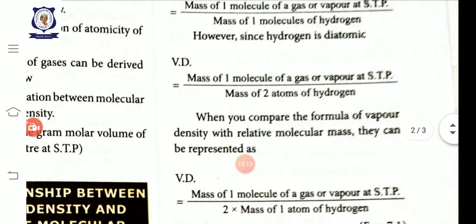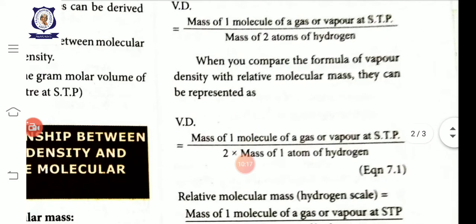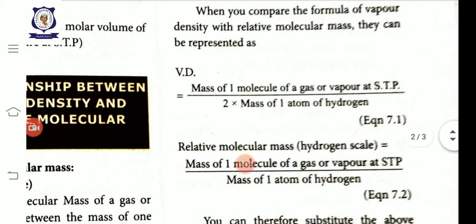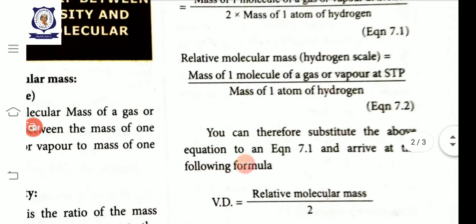When we compare the formula of vapor density with relative molecular mass, they can be represented as vapor density is equal to mass of one molecule of a gas or vapor at STP by 2 into mass of one atom of hydrogen. See in equation 7.1, what is relative molecular mass according to the hydrogen scale? Mass of one molecule of a gas or vapor at STP by mass of one atom of hydrogen. Here we have 1 by 2 extra. So take the 1 by 2 to the opposite side.